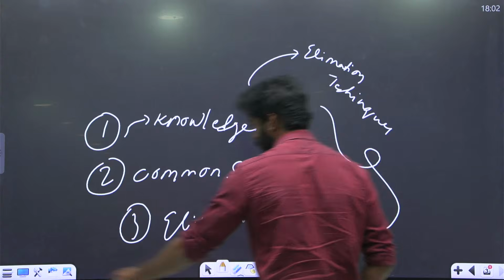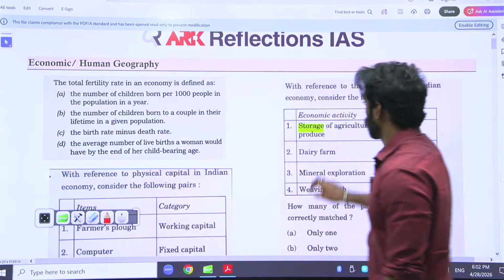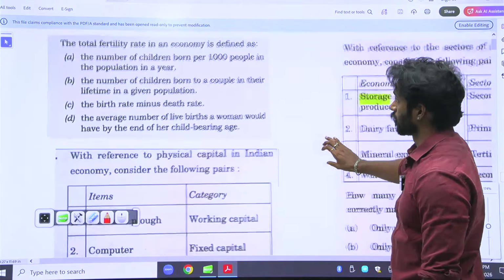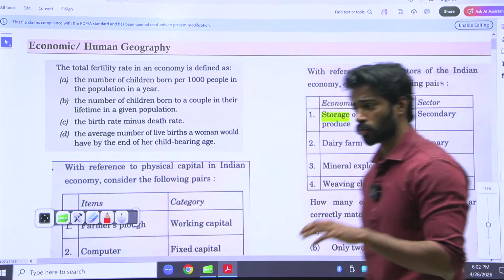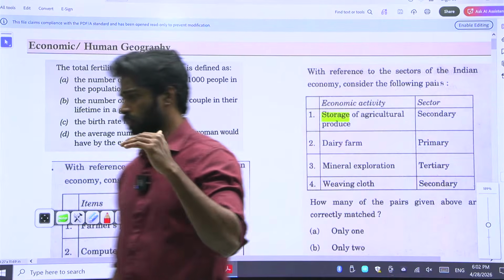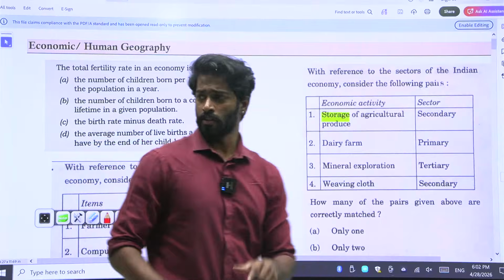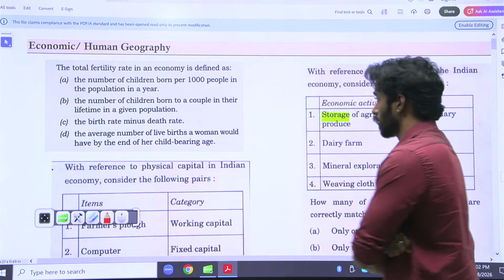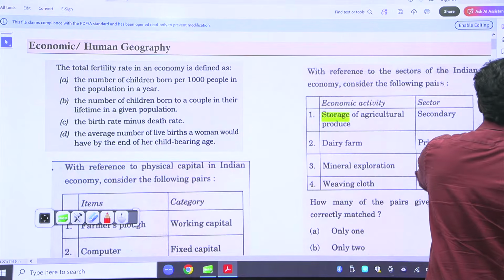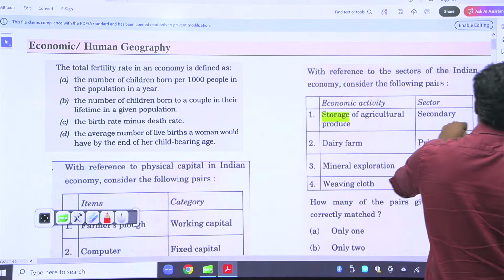Here we have all the questions that I've categorized based on multiple subtopics and themes. For example, let's say here we have economic geography. The first question says that,